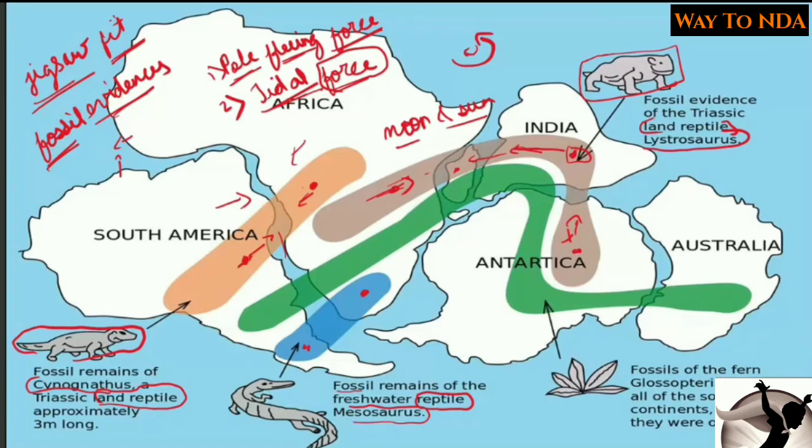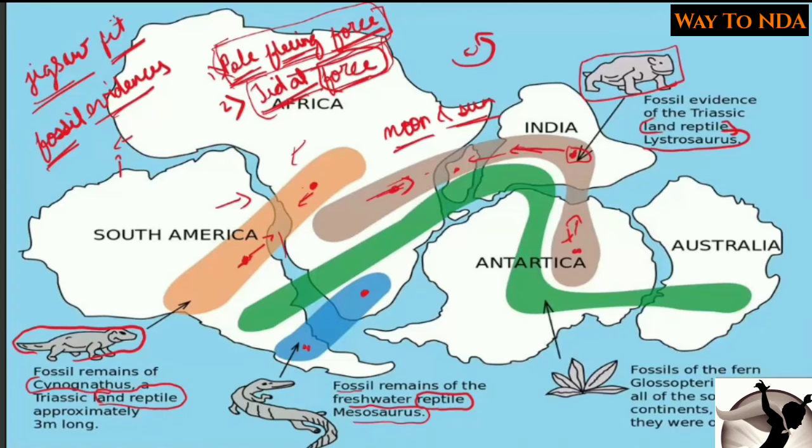Okay, but other scientists, they criticized it, they did not accept it. They said कि यार pole fleeing force, it is very weak. Okay, this is very weak force, it cannot result into the drift of the continents. And again the tidal force, that is the gravitational pull of moon and sun, this is also very weak. Okay, and it cannot result into a drift of the continents. Okay, so here he failed to explain the force which is there for the drifting.